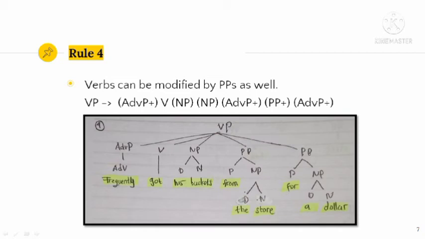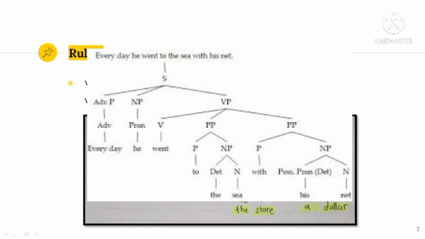And if you guys are wondering why the presenter categorizes his as determiner, not pronoun, it is because the presenter uses Andrew Carnie's book, in which the rule of noun phrase is determiner and noun. However, if you choose his as pronoun, it remains correct.